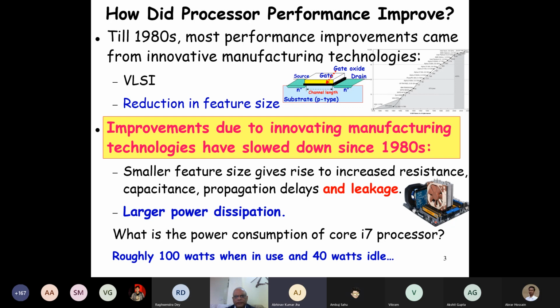That is what is a challenge to the manufacturing technology: the smallest length of channel that can be manufactured. That's why every manufacturing technology is characterized by a feature size.